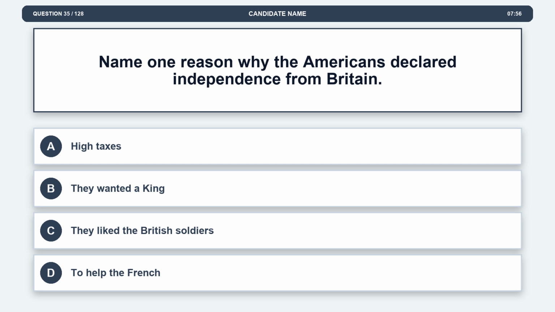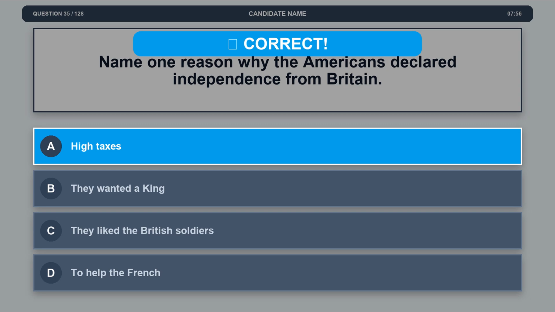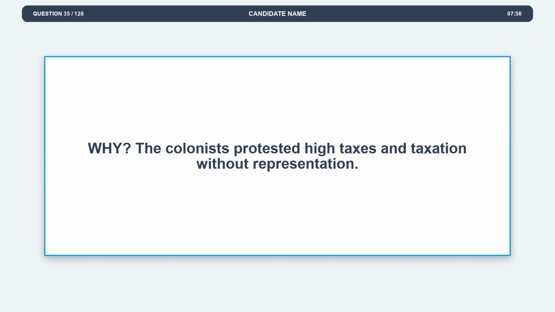Question 35. Name one reason why the Americans declared independence from Britain. Option A. High taxes. Option B. They wanted a king. Option C. They liked the British soldiers. Option D. To help the French. The correct answer is option A. High taxes. Explanation. The colonists protested high taxes and taxation without representation.